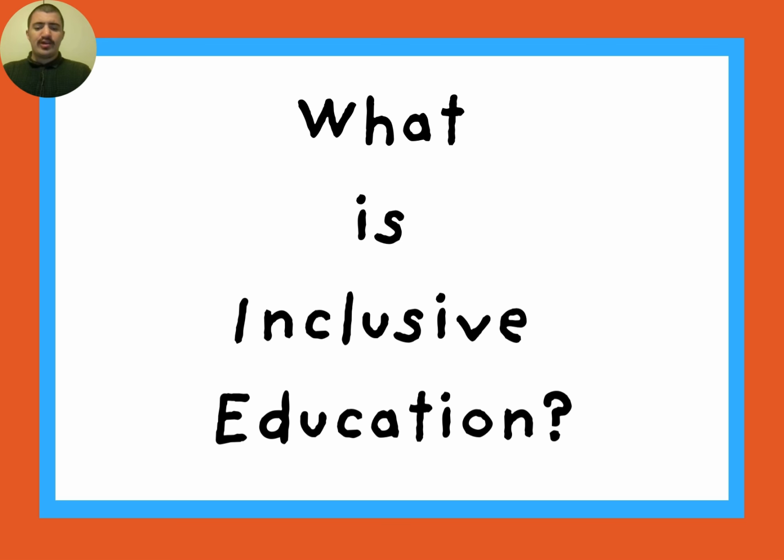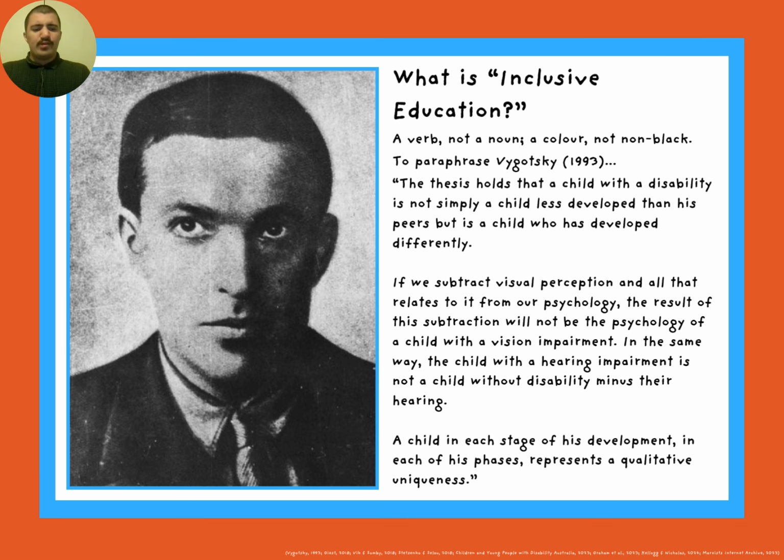What is inclusive education? To paraphrase Vygotsky 1993, the thesis holds that a child with a disability is not simply a child less developed than his peers, but is a child who has developed differently.